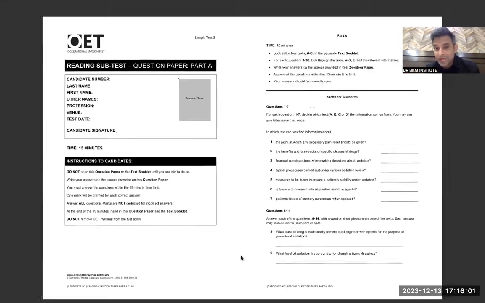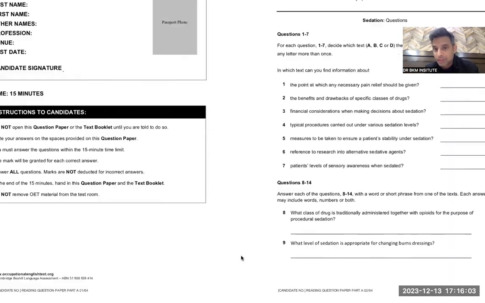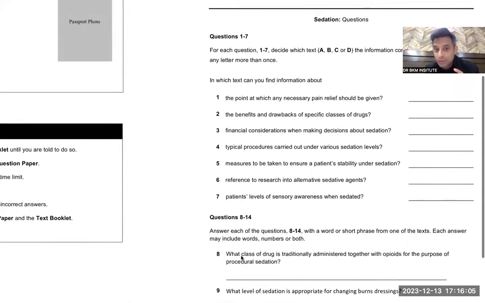So in the exam, what will happen? You will get exactly this kind of question paper. As soon as you get the question paper, you read all these 7 questions. The point at which any necessary pain relief should be given. Point, pain relief, 2 keywords. Underline them. Benefits and drawbacks of specific classes of drugs.